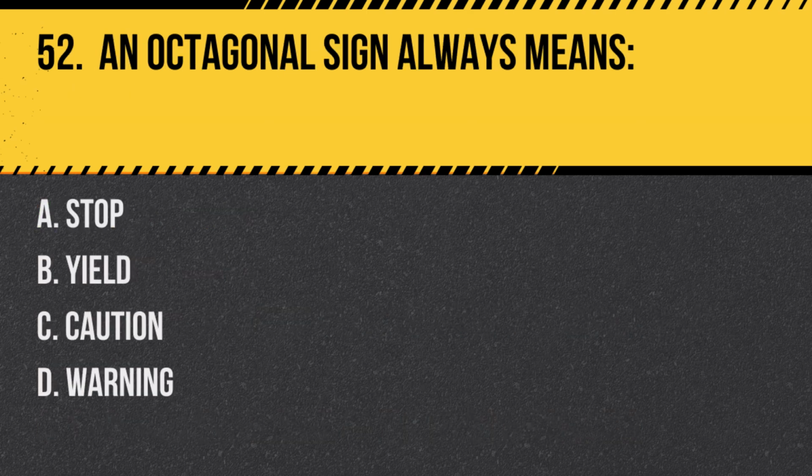Question 52. An octagonal sign always means: A. Stop. B. Yield. C. Caution. D. Warning. Answer. A. Stop. An octagonal, 8-sided sign is universally used to indicate a stop requirement.